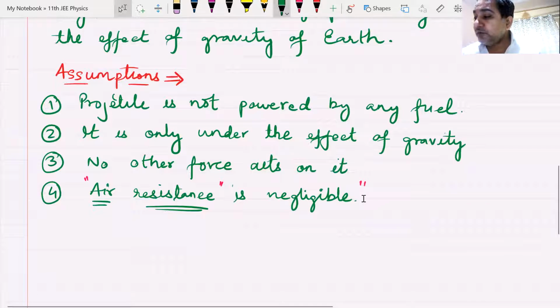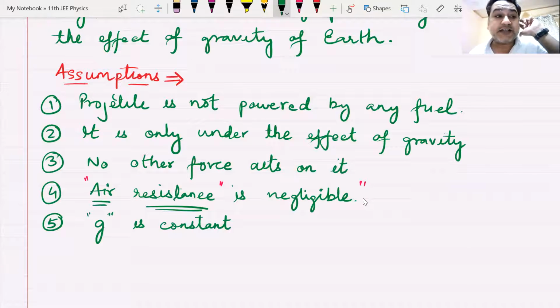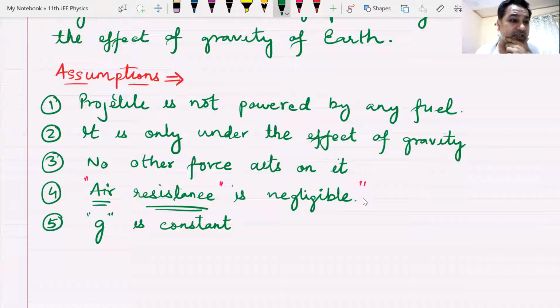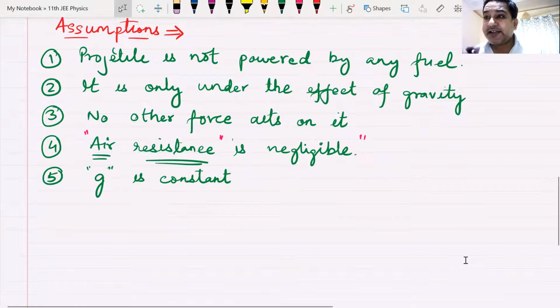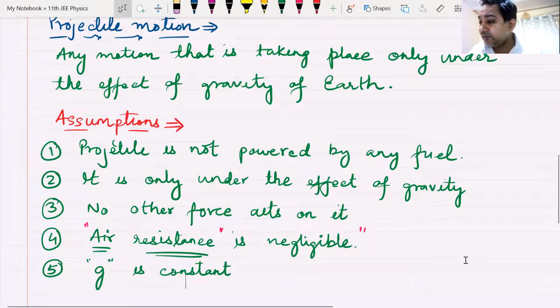Again, there is one more thing that we have done. Acceleration due to gravity, g, is taken as constant. Because if g is not constant, the motion cannot be called projectile motion. So we have assumed that acceleration due to gravity is constant, both in magnitude as well as in direction. Okay.